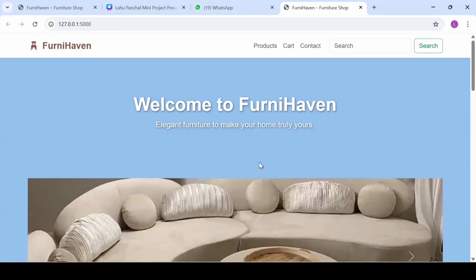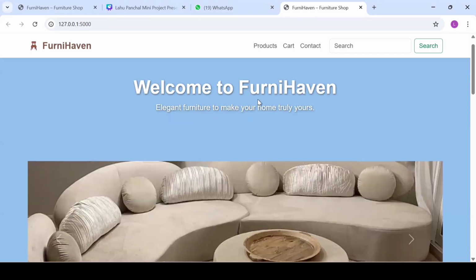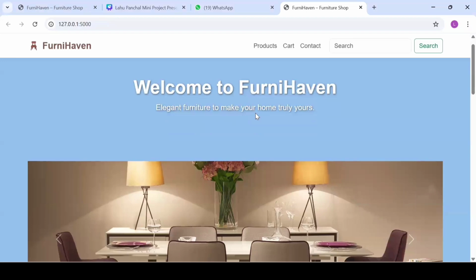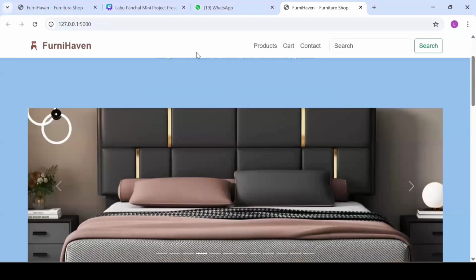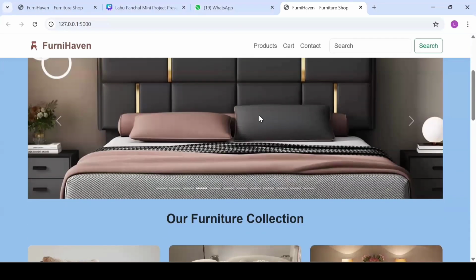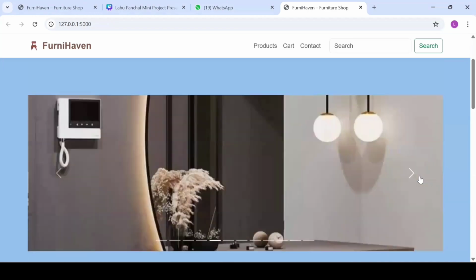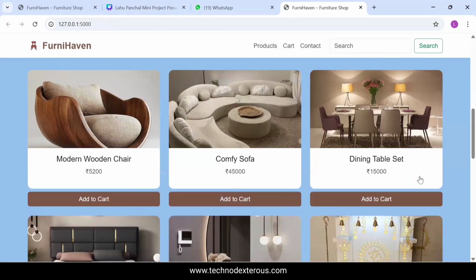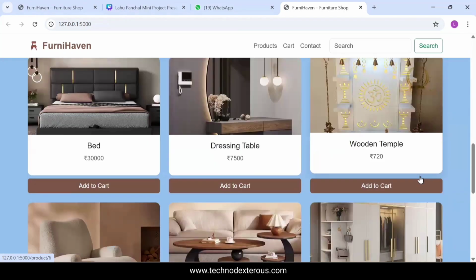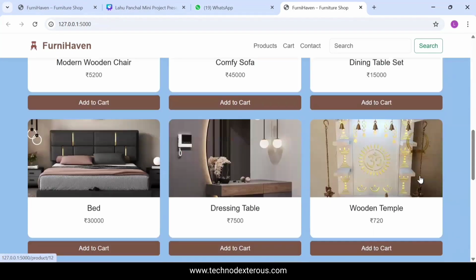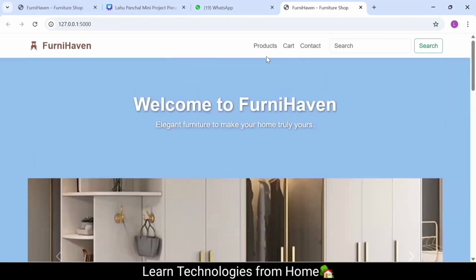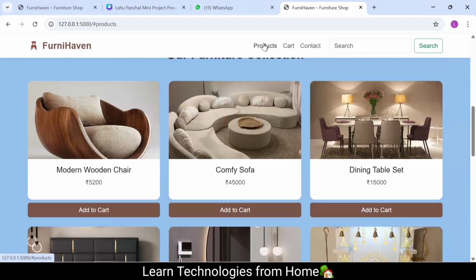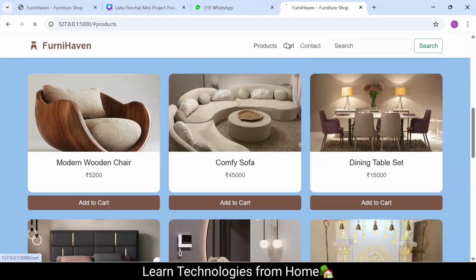This is my website. This is the hero section. Welcome to my Fernie Heaven. This is the navigation bar, and this is the browser. Here I get images. Here are all images of products. Here is the product section. Here is the cart section.